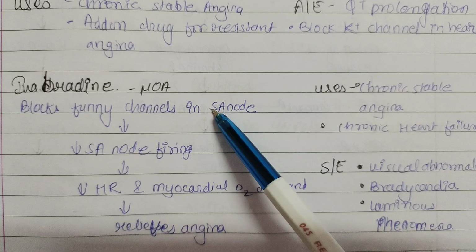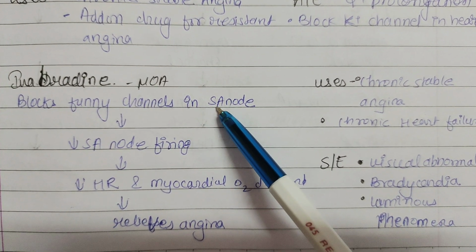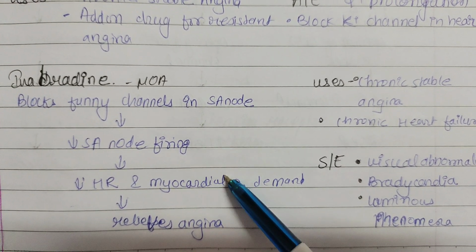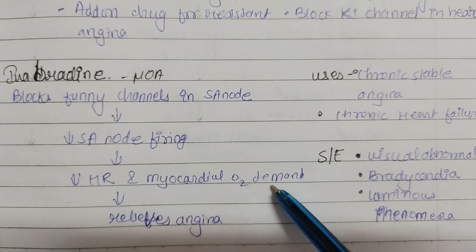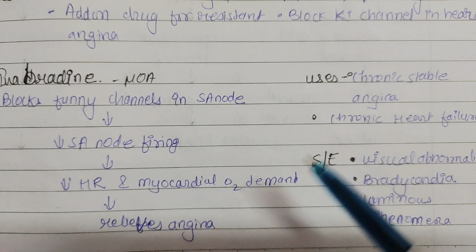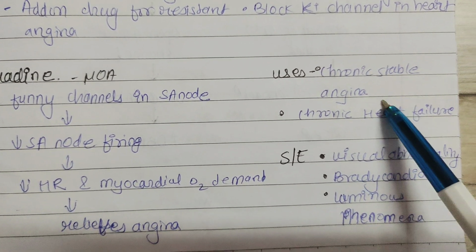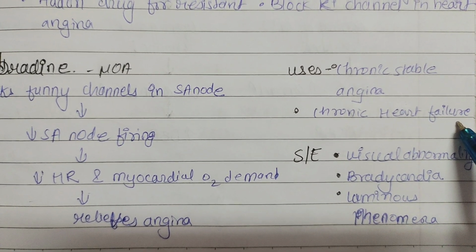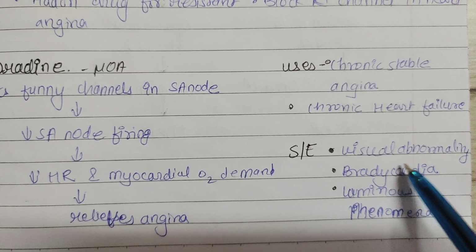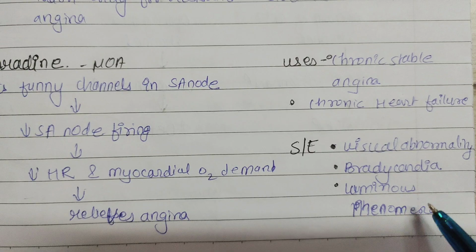Ivabradine mechanism of action is that it blocks the funny channel in the SA node, decreases the SA node firing, decreases heart rate and myocardial oxygen demand, and relieves the angina. It is used in chronic stable angina and chronic heart failure. Its side effects are visual abnormality, bradycardia and luminous phenomena.